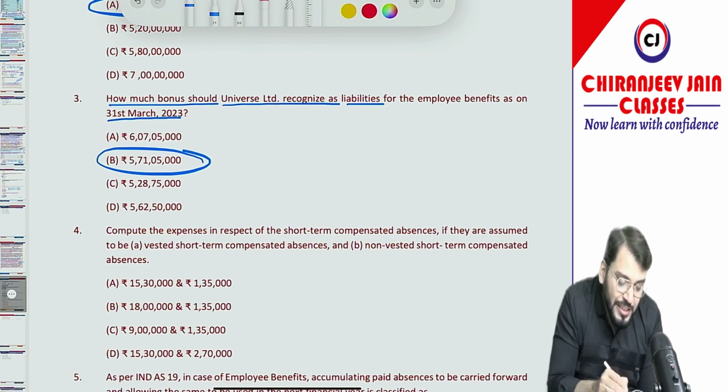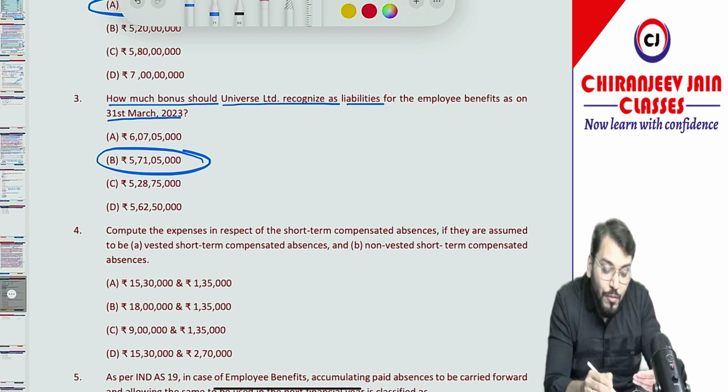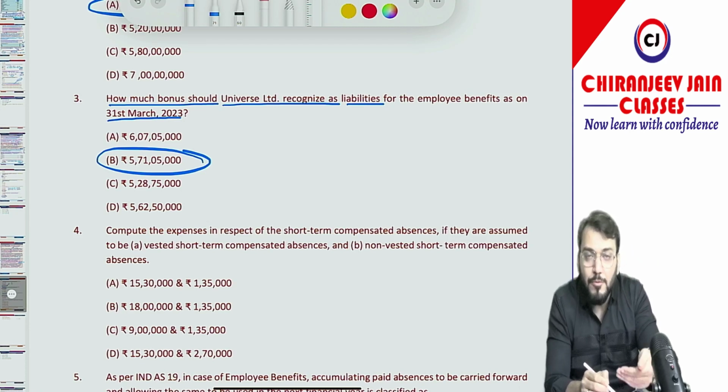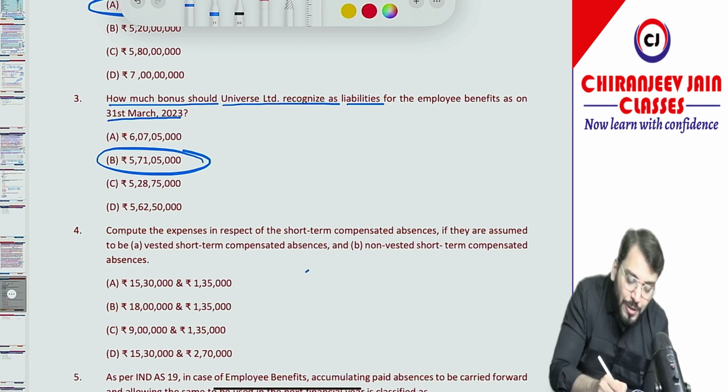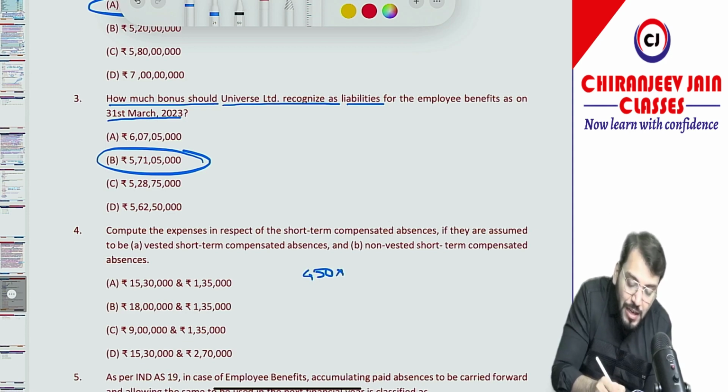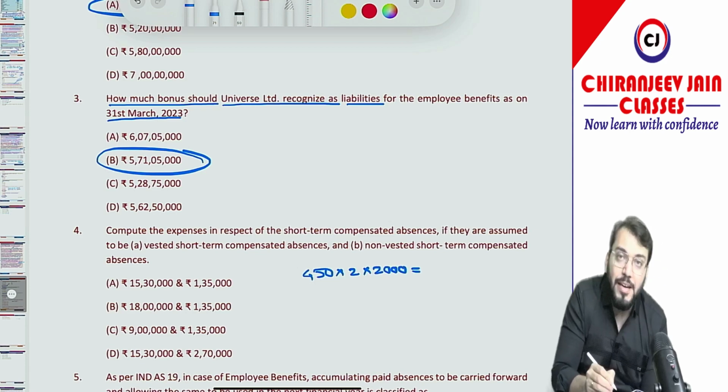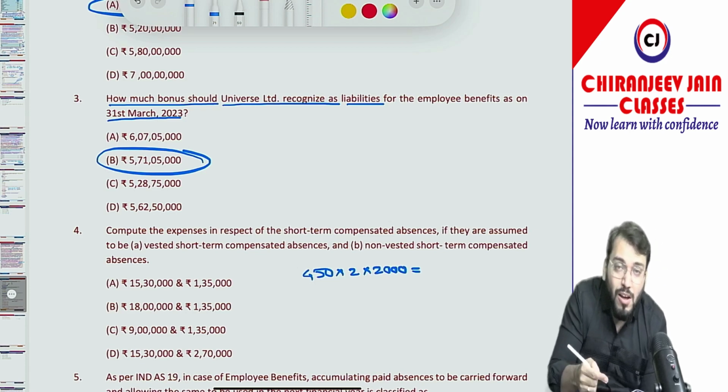Calculation done. Then compute the expense in respect of short-term compensated absences if they are assumed to be vested, and non-vested short-term compensated absences. Vested means payment will be done for each unused leave. There are 450 employees, each has 2 unused leave days, and the salary per working day is 2000. This amount is payable if it is vested short-term compensated absence.